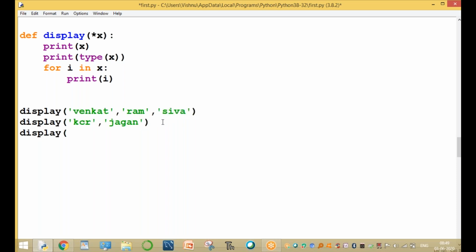One more, for example, Modi, Amit Shah, and for example Rahul, and one more value, Sonia. Now we are using 5 parameters. Same function. Here we are passing 3 arguments, here we are passing 2 arguments, here we are passing 4 arguments.